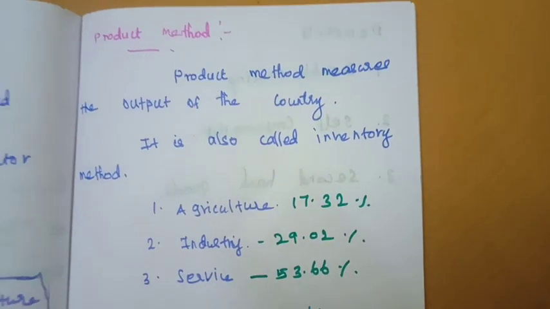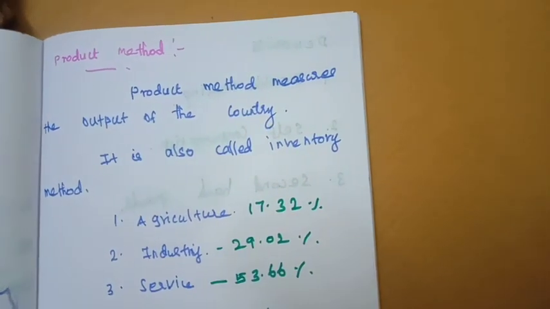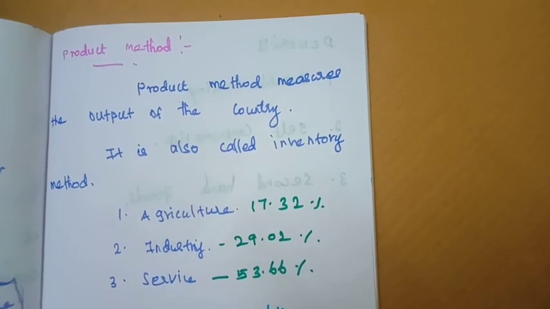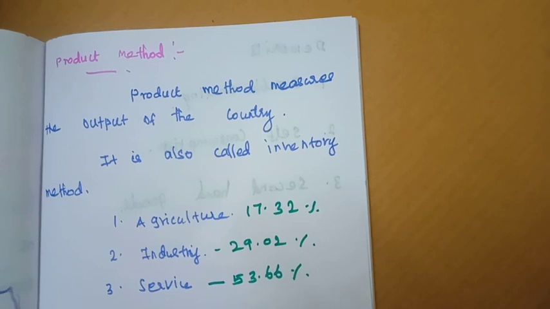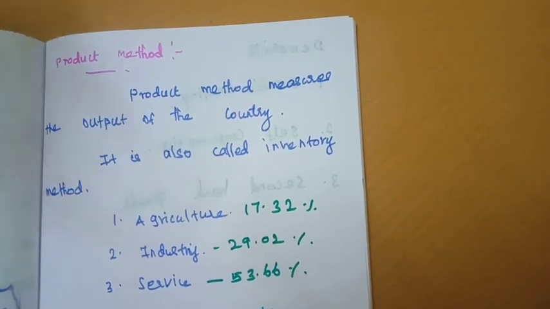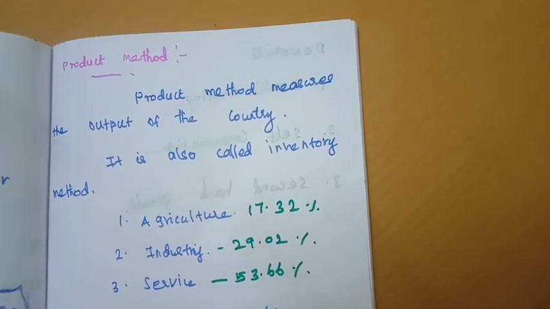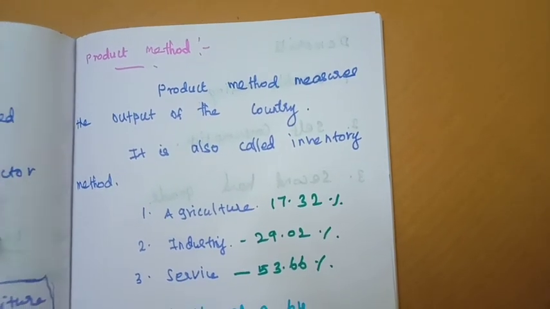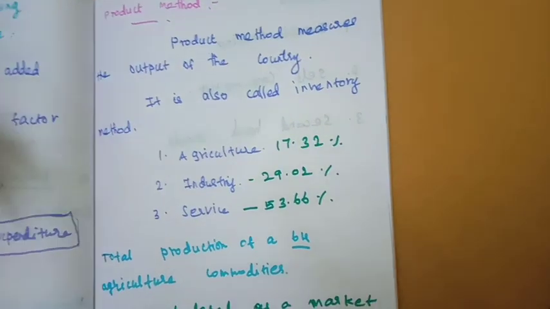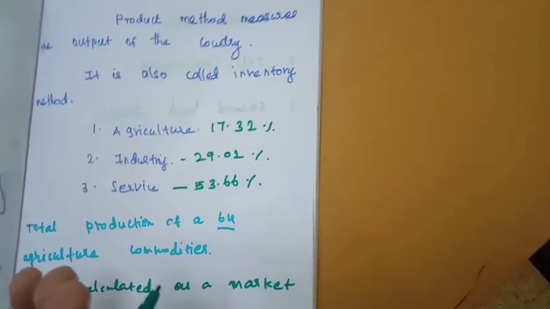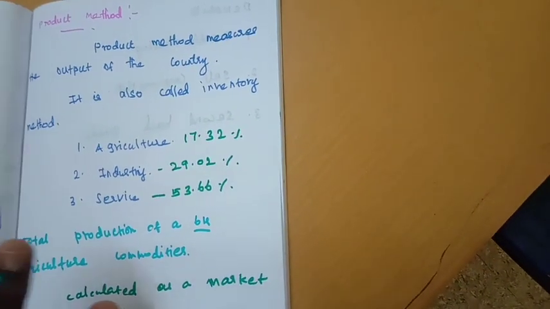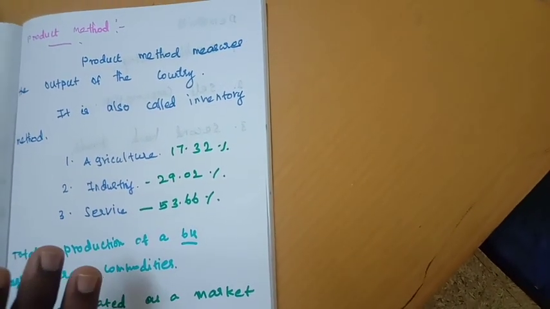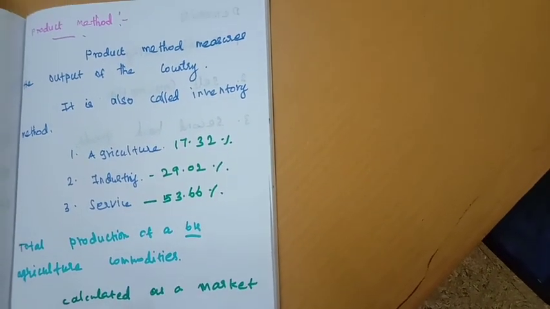Next we will move to the first method of measuring national income, that is the product method or value added method. The product method measures the output of the country, calculating all the production of the country. Agriculture sector, industry, service sector, production from carpenters, aeroplanes, satellites, all the products are included. That is known as the product method, and it is also called the inventory method.